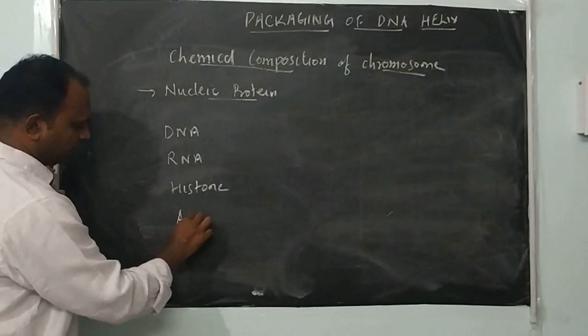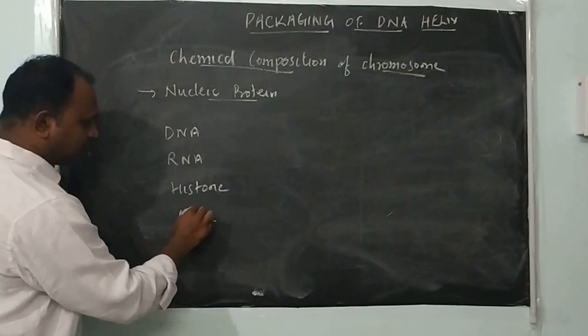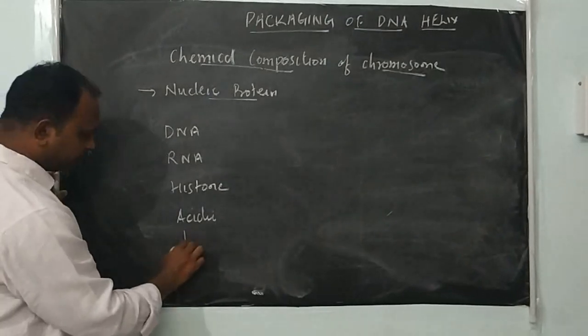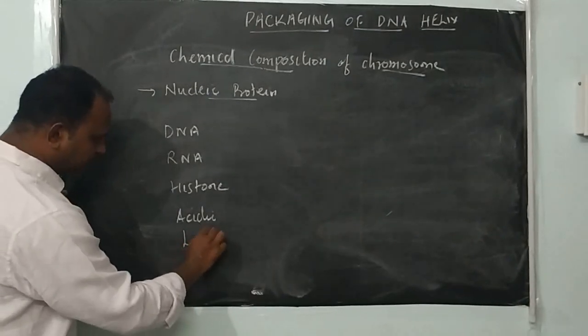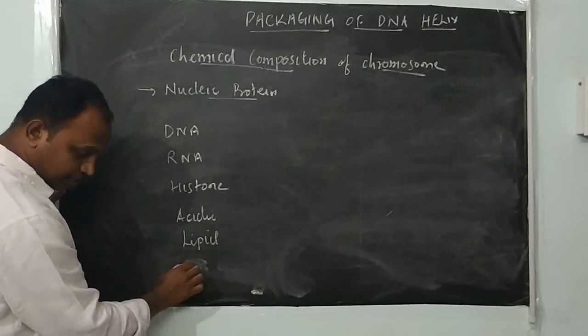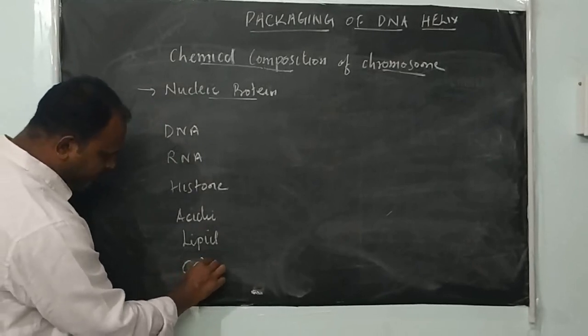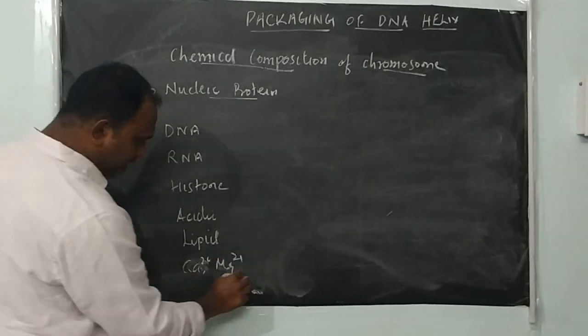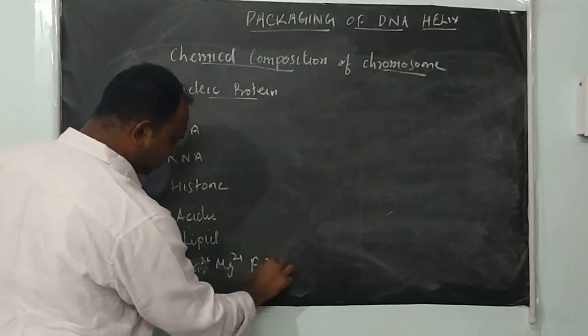It also contains some acidic proteins, some lipid and carbohydrate, and some inorganic salts like calcium, magnesium and iron.